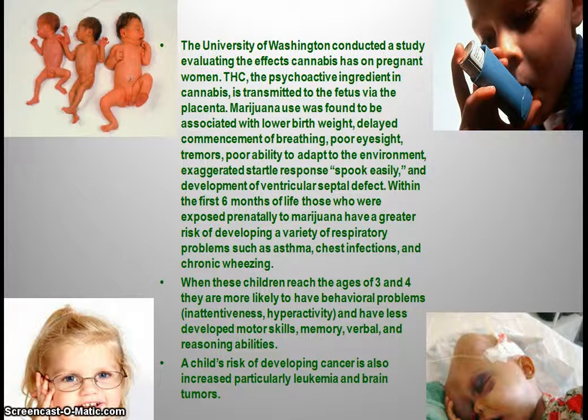University of Washington also examined the effect of marijuana on a fetus, and there was lower birth weight associations, delayed commencement of breathing, poor eyesight, tremors, there was a poor ability to adapt to the environment, the babies would spook easily, and also a hole in the heart was a condition which was likely to develop. Respiratory problems, these children had a greater likelihood of developing these, such as chest infections, asthma, chronic wheezing.